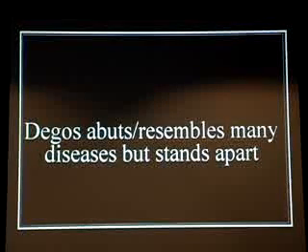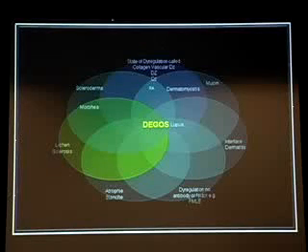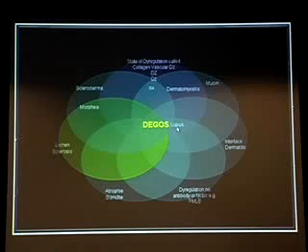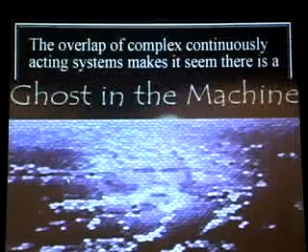Well, I think that Degos is distinct, but it resembles some other diseases, but I think it stands apart. Again, I like Venn diagrams, and I put some of the conditions that we've talked about, conditions with kind of mucin, interface dermatitis, atrophy blanche. I put Degos at the middle of this one, and lupus clearly can share a lot of features with Degos. It can have mucin, it can have interface dermatitis, it can involve dysregulation of complex system with autoantibodies, yet it doesn't really have these features. Someday we'll figure it out, but I hope with your help.